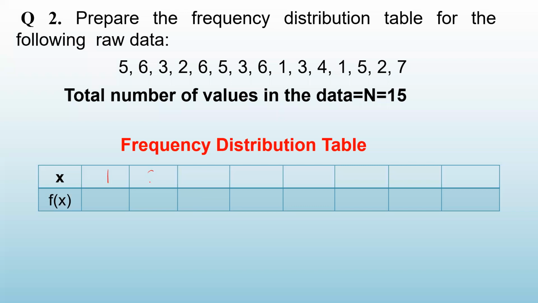यहाँ पर 1, 2 है, 3 है, 4 is also there, 5 is also there, 6 is there, and 7 is there. 7 के बाद देखो नहीं है. तो these are the x values. Find out the frequency. जैसे 1 कितनी बार रिपीट हुआ है? 1 2 बार. तो 1 का फ्रीक्वेंसी इज 2. इस तरह से आप इसको फिल करें. This is a good exercise for you. Do it at home.